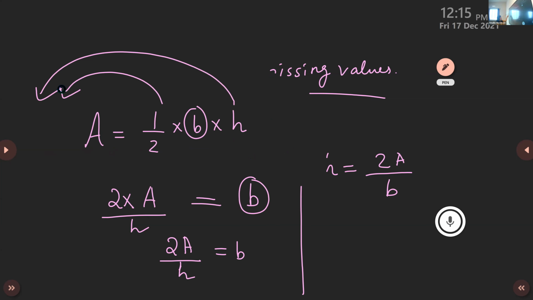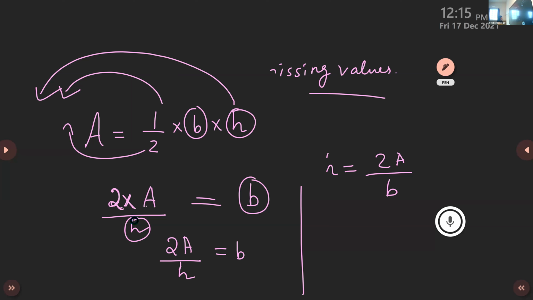Half, when you take it to the left side, the denominator will become the numerator. So 2 times a. Then this numerator will become the denominator h.